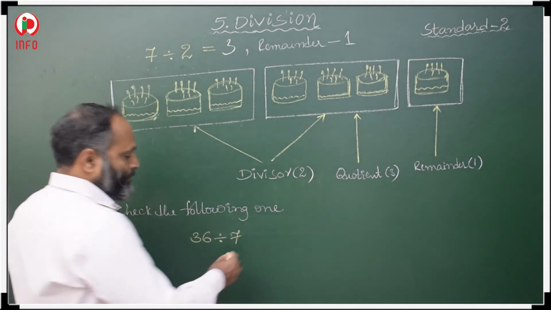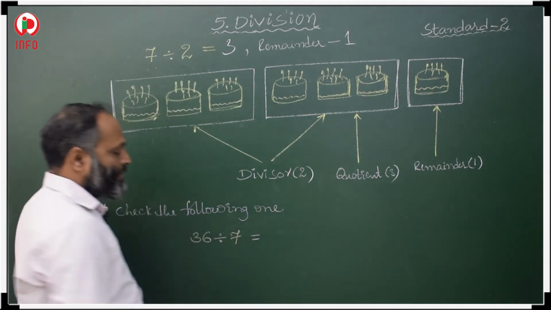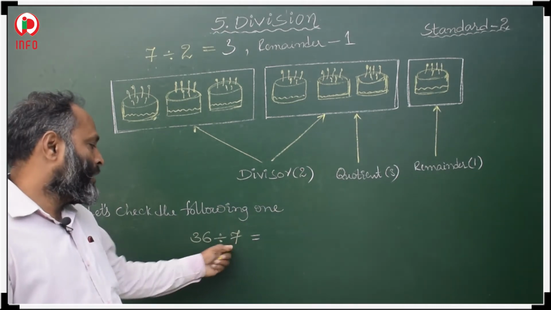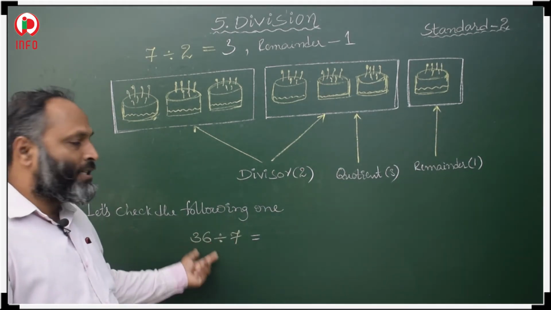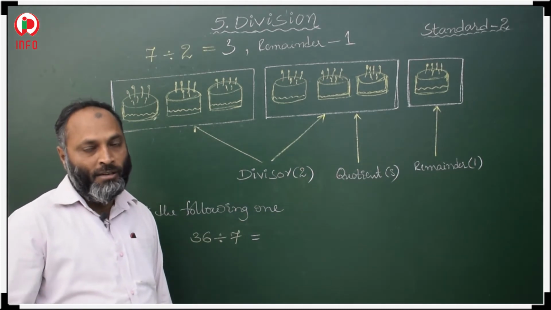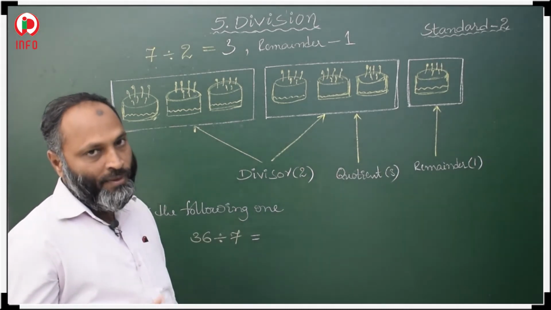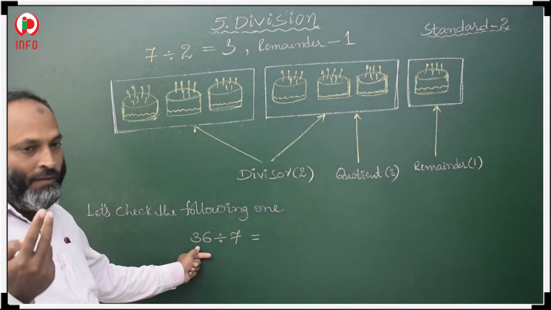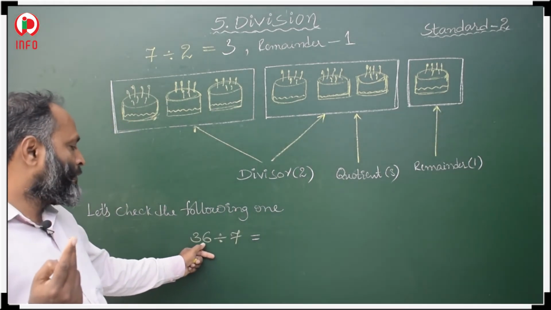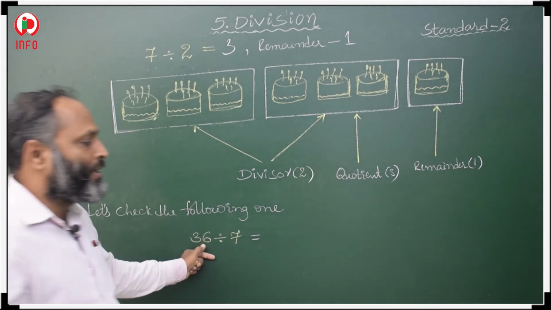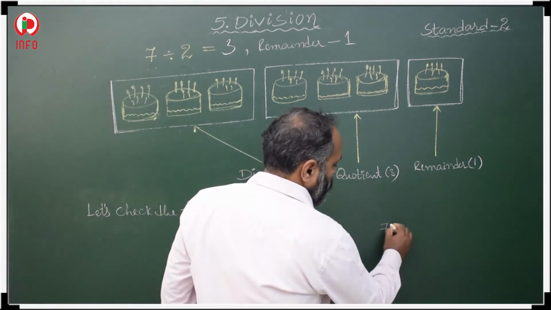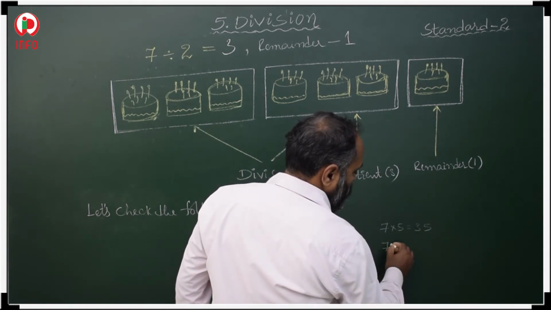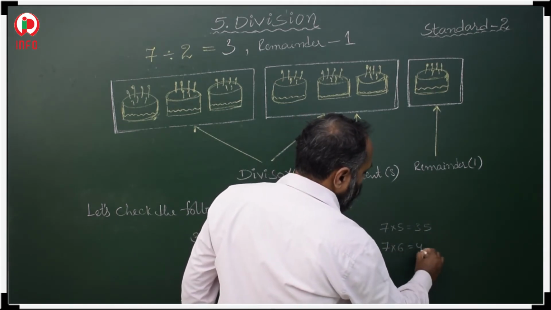How to divide? First we have to take the 7 table. In the 7 table, we have to check when we are getting this 36. 7 ones are 7, 7 twos are 14, 7 threes are 21, 7 fours are 28, 7 fives are 35, then 7 sixes are 42.